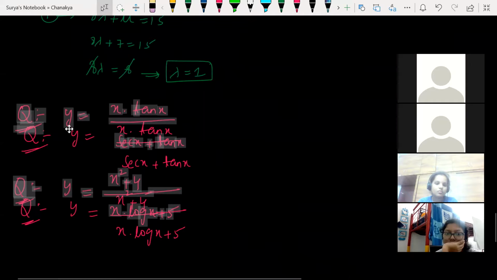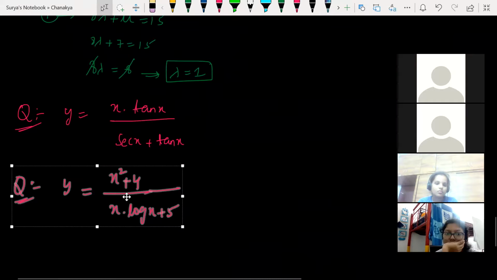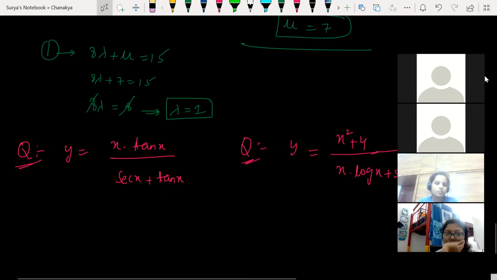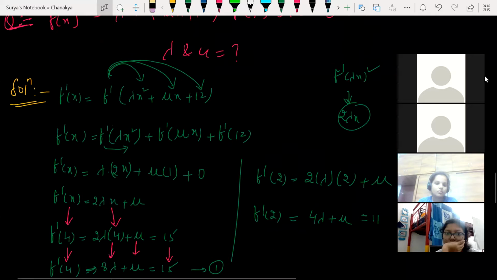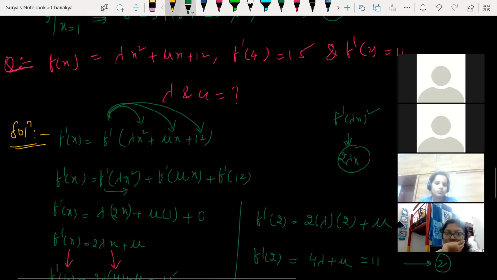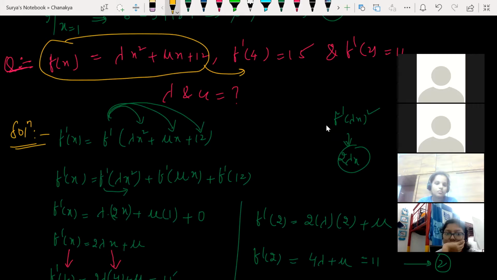Any doubts? Any doubt, guys? Tell me. Simple, solving the equation. First, you have to find out, look at this, what he has given. F of x is given. We have to find out first f dash of x. In place of x, I have to substitute 4 and just equate with the 15. f dash of 2 is equal to 11, so equate with 11. Clear? All right, then I have to find out lambda and mu here. I hope it is clear with everyone. Is that clear with everyone or not?